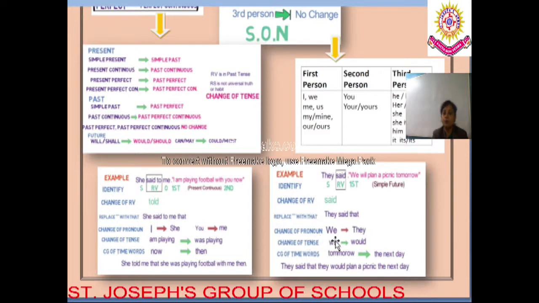Now what will happen? How are we going to change the pronoun? We is there as first person. We will change to they. So we will become they in the change of pronoun form. Now change of words.